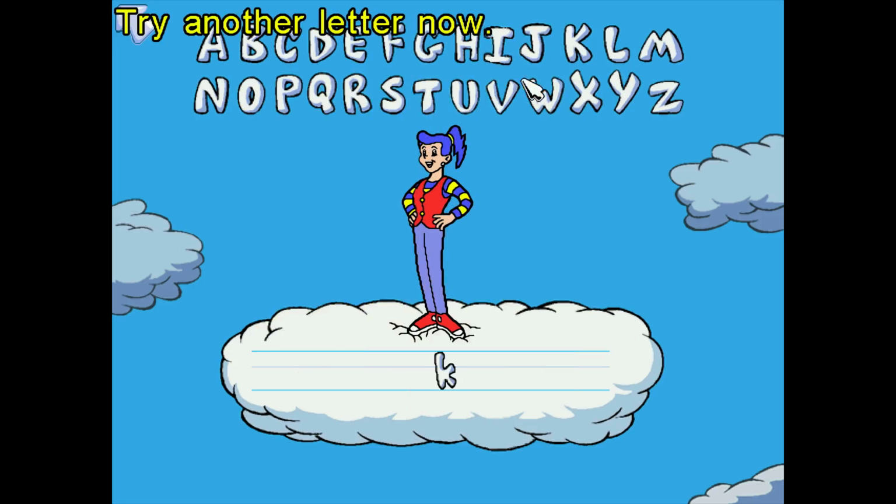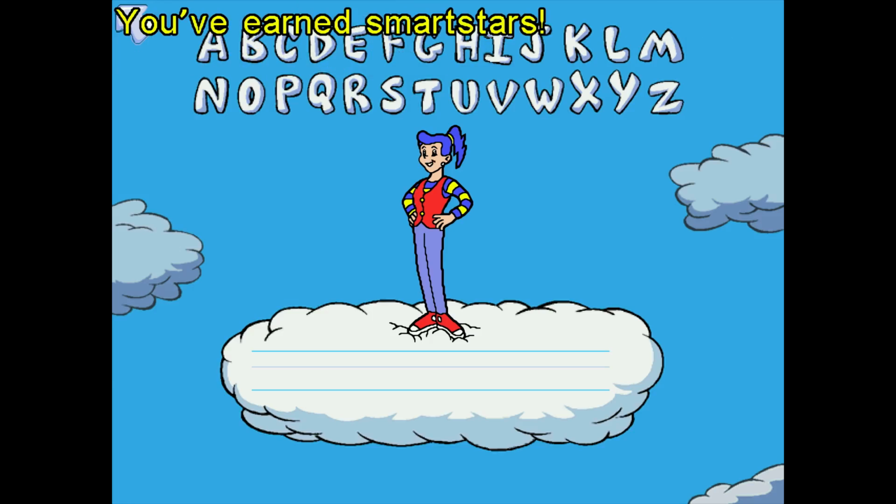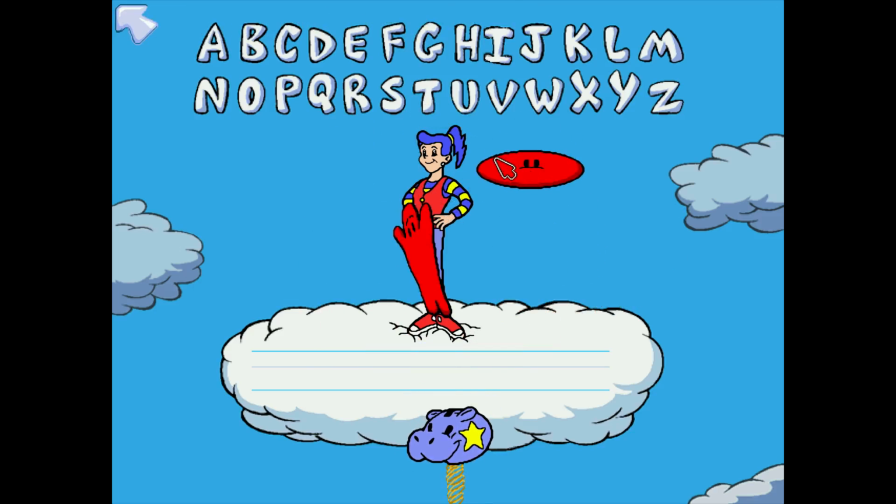Try another letter now. Let's do one more of these. A perfect match. You've maybe made matching letters an open and shut case. You've earned SmartStars. No, it's just more red stars. Smart stars.